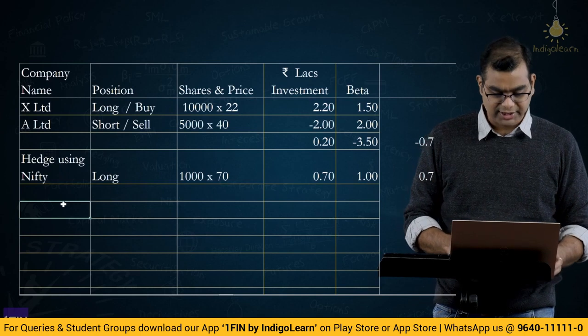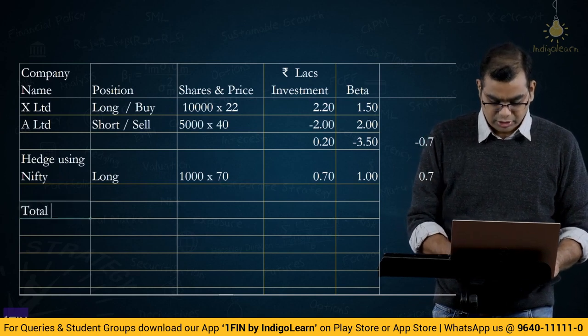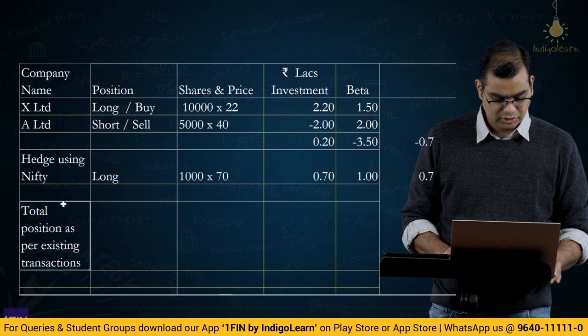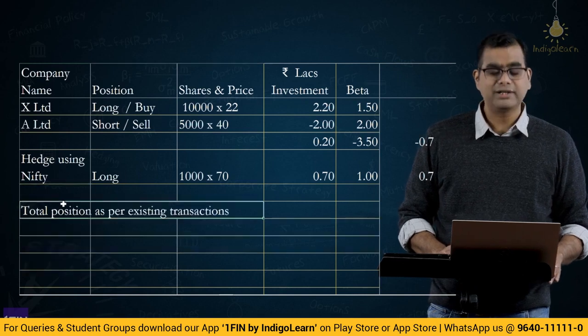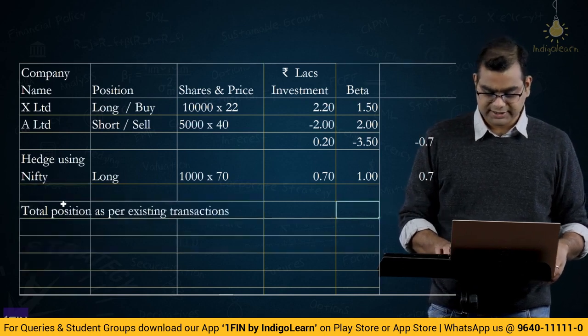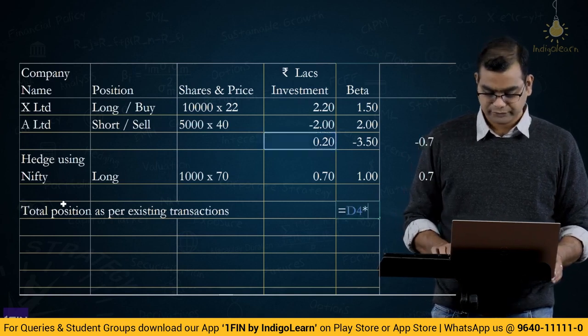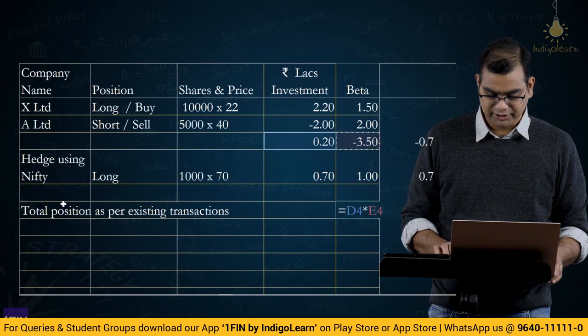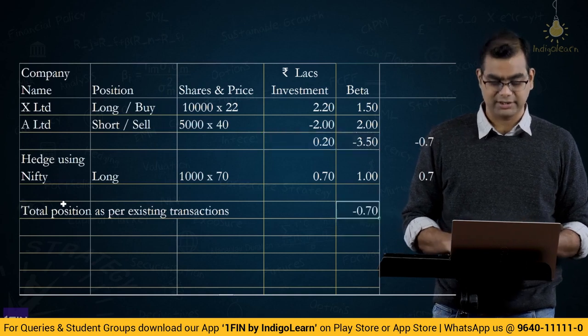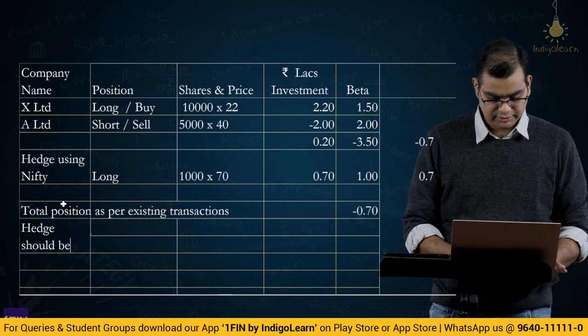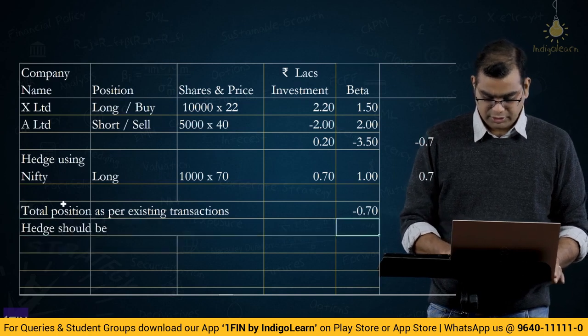This part of the table we should say, total position as per existing transactions is equal to 0.2 is the investment and minus 3 into minus 3.5 is minus 0.7. So, the hedge should be 0.7.